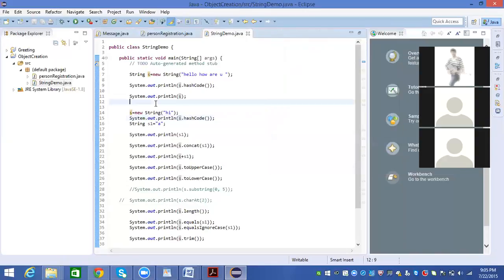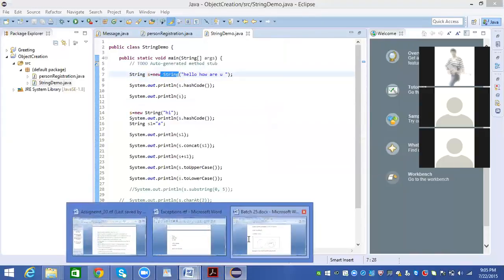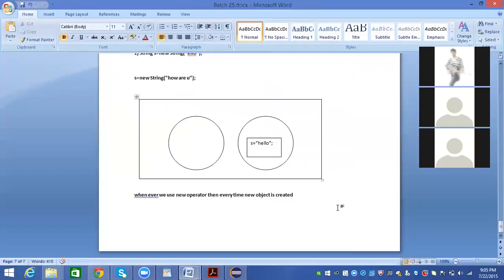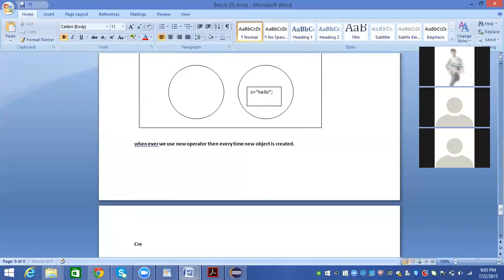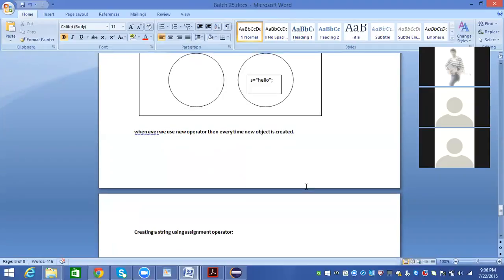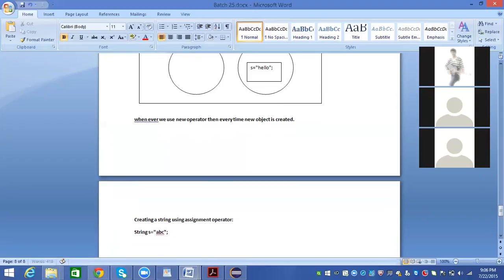Okay, so this happens when I use the new operator. Now, when I create a string using the assignment operator, string is equal to ABC, what happens?